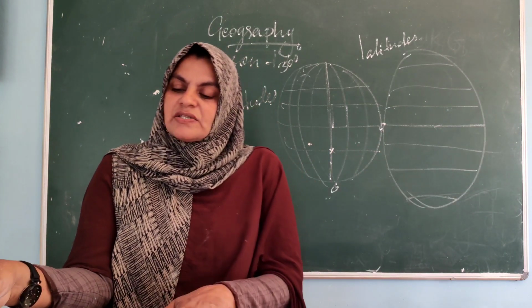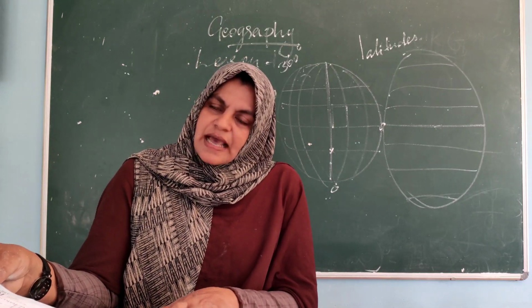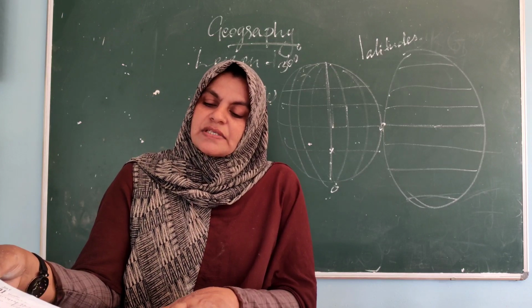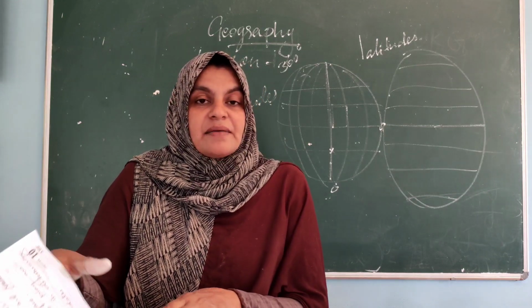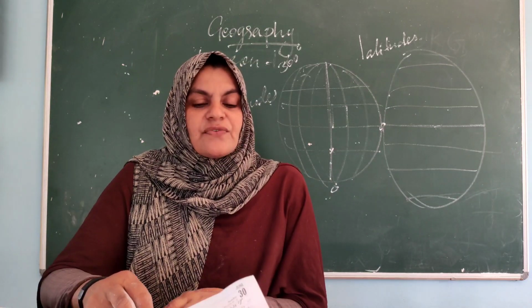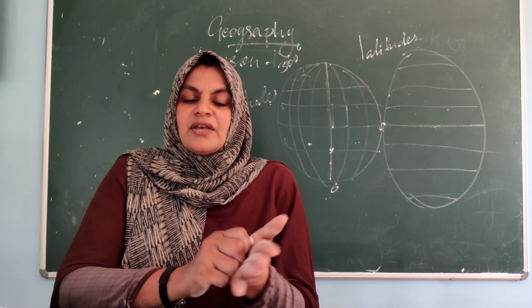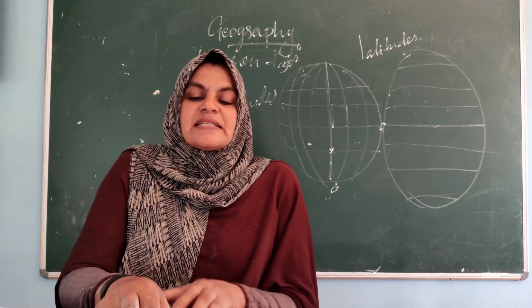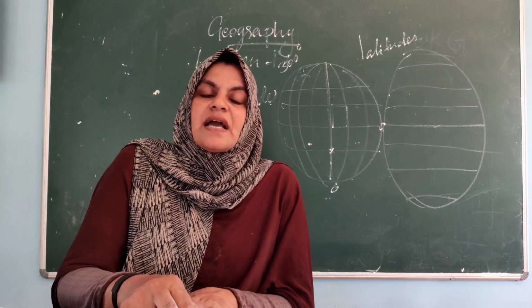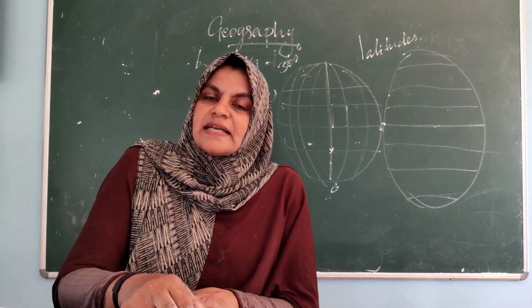Okay. And dear children, both longitudes and latitudes have a very important role in determining time, dates, location of the places, etc. Got it? And Mirzapur is a place in Uttar Pradesh, and this is the standard meridian of India passing through Mirzapur. That is known as the standard time.